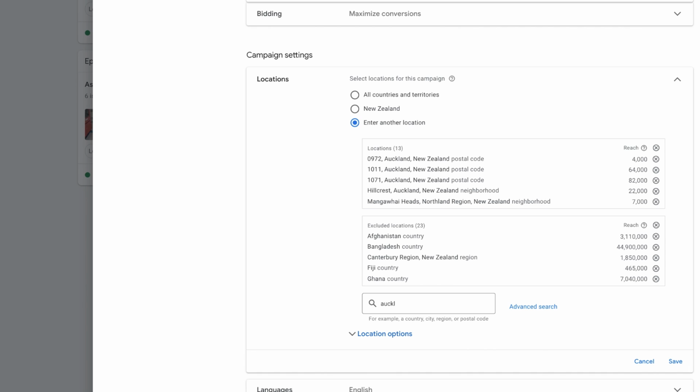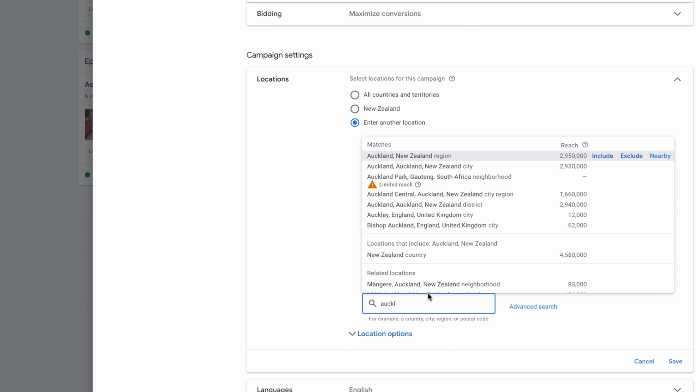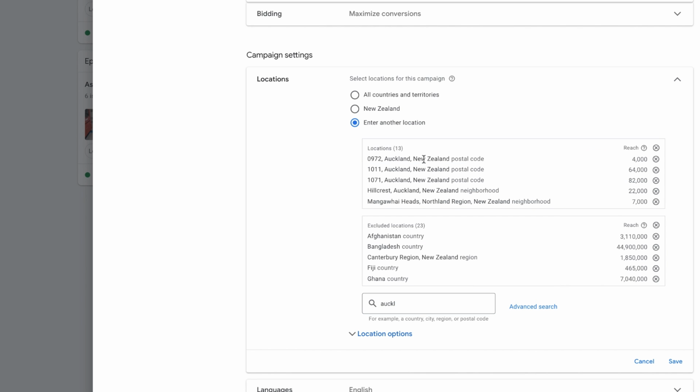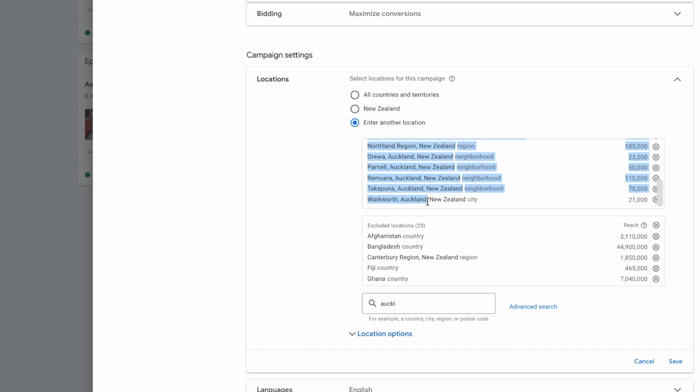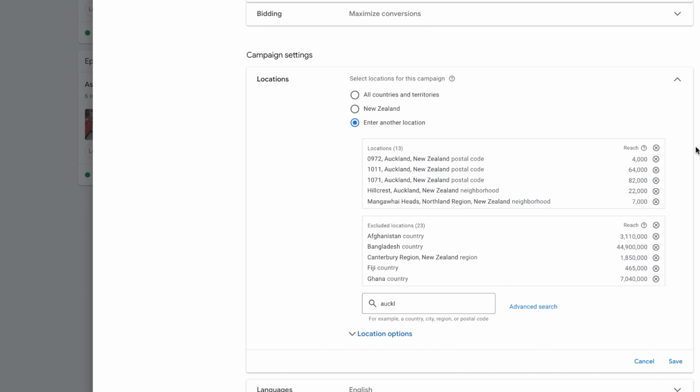For the benefit of the client, we've also excluded regions in New Zealand that we don't want to target as well. The other problem that we ran into as well is going for Auckland-wide targeting has resulted in low quality traffic coming in. So instead of going for the Auckland-wide region, we have just started identifying a list of suburbs of interest, up to 25 at a time, that we want to target that are within the Auckland region.